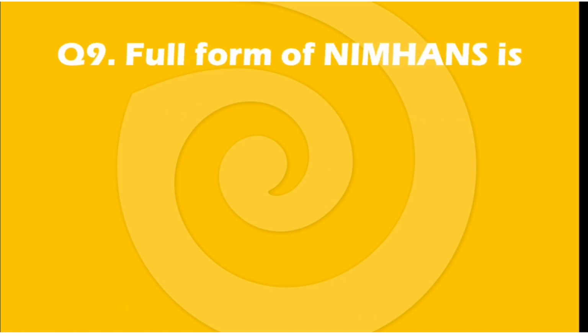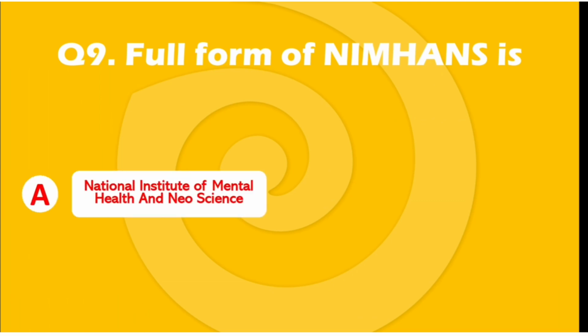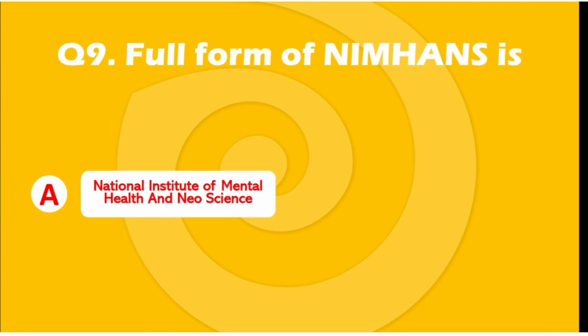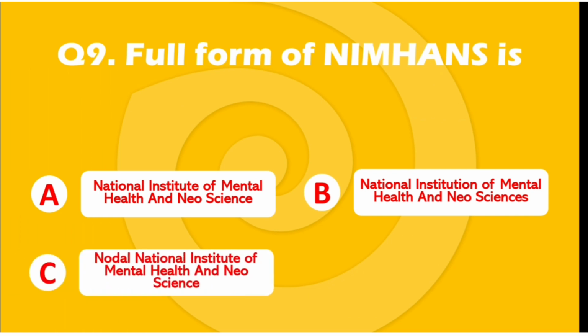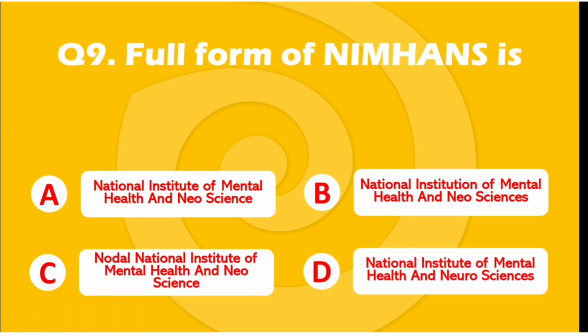Question number 9. Full form of NIMHANS is. Option A, National Institute of Mental Health and Neuroscience. Option B, National Institution of Mental Health and Neurosciences. Option C, Nodal National Institute of Mental Health and Neuroscience. Option D, National Institute of Mental Health and Neuroscience. The right answer is option D, National Institute of Mental Health and Neuroscience.